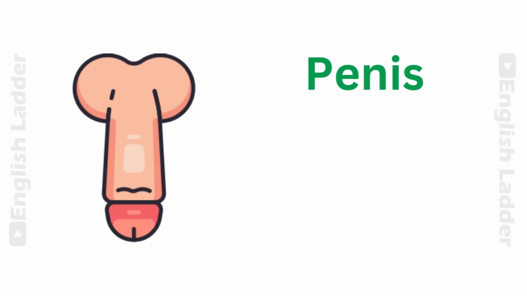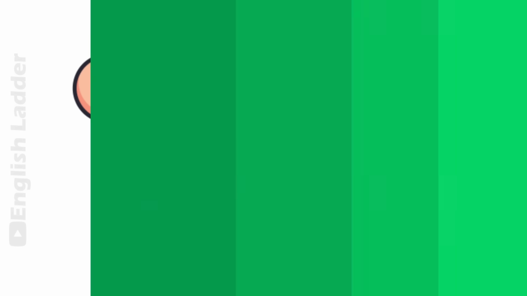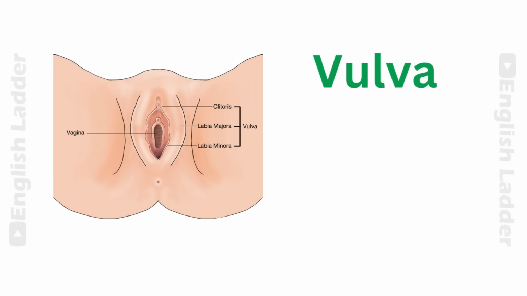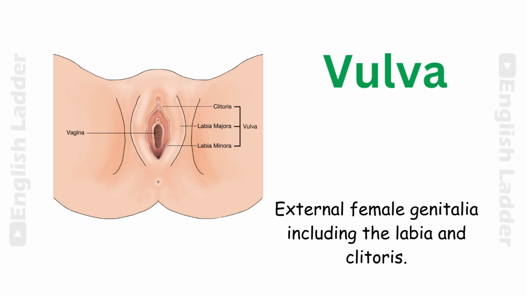Penis. Male external organ used for reproduction and urination. Vulva. External female genitalia, including the labia and clitoris.